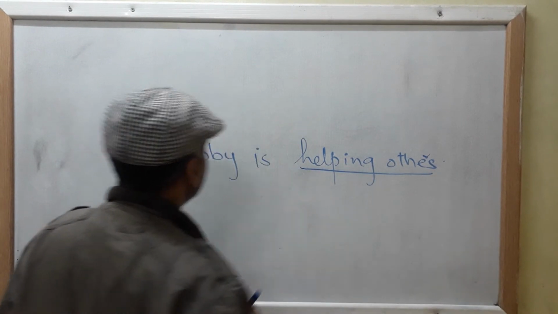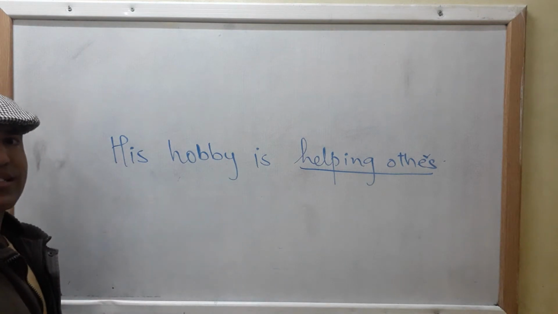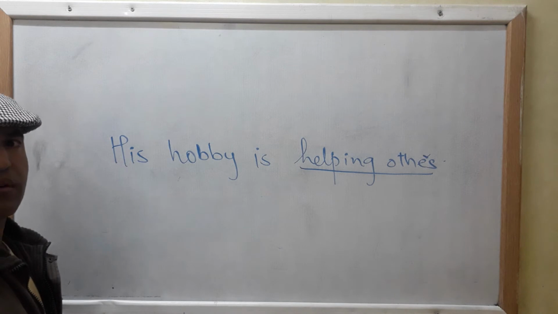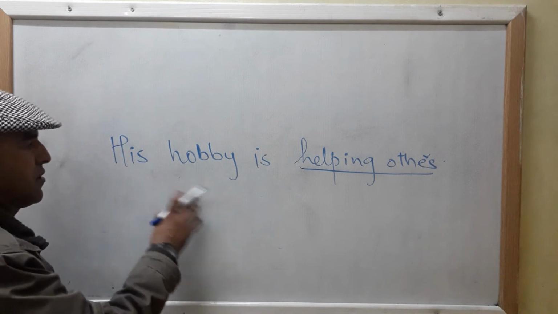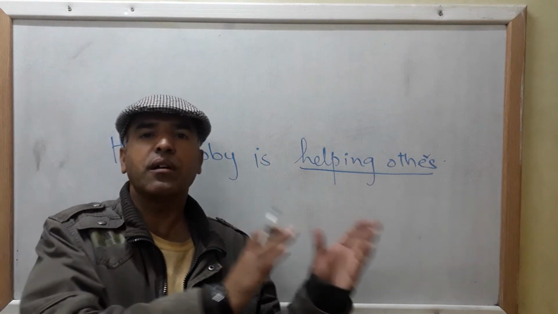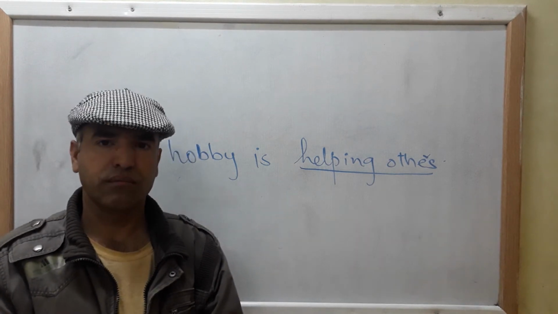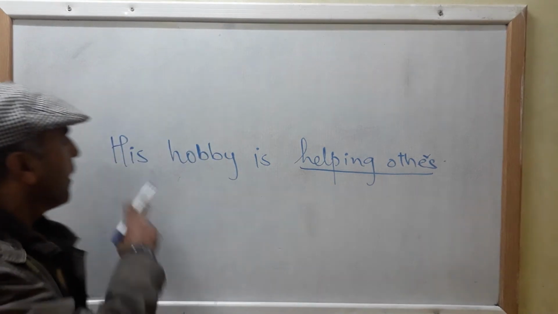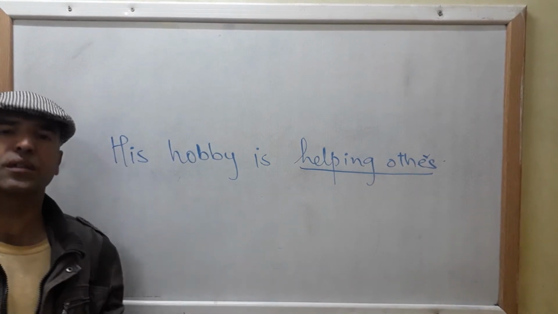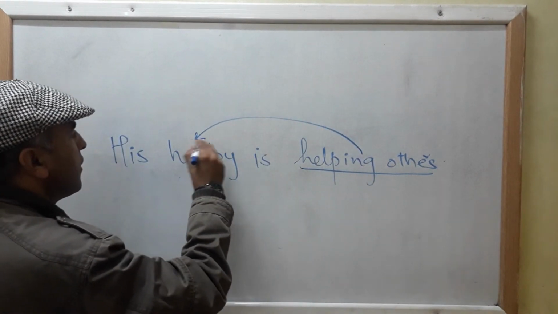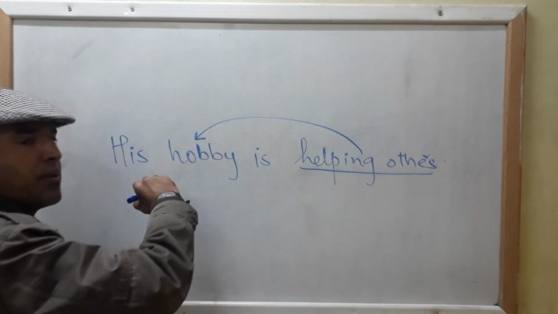Helping others is his hobby. Both the things are the same. If I say that helping others is his hobby, it makes sense. If I say his hobby is helping others, clear? Both are the same. It goes back to hobby.